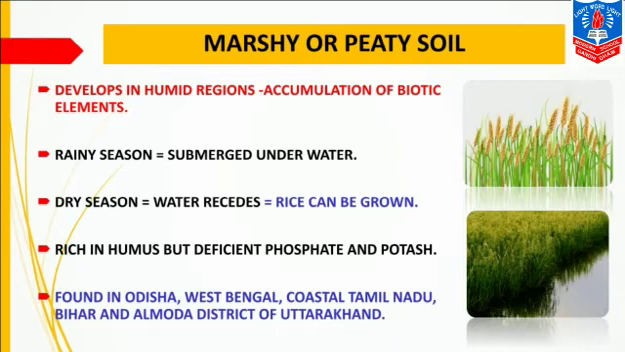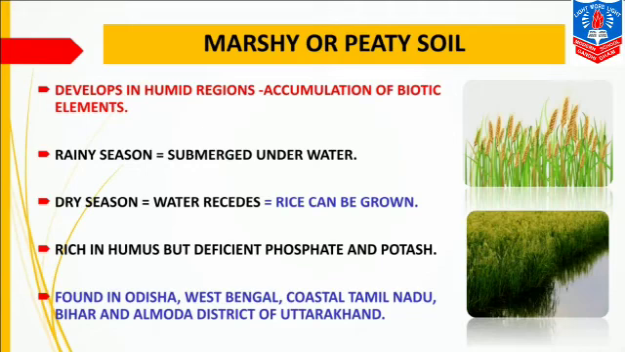In the rainy season, it is submerged under water. Now during the rainy season, this soil is submerged within the water. Next is the dry season, when water recedes so rice can be grown. When the water recedes, the land becomes dry and exposed and it becomes suitable for growing paddy or rice. Next, it is rich in humus but deficient in phosphate and potash. Now this soil is very rich in humus but it lacks phosphate and potash content.